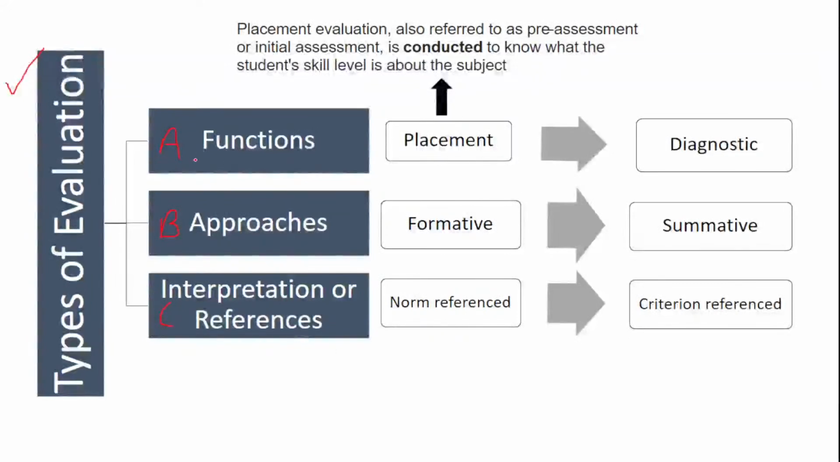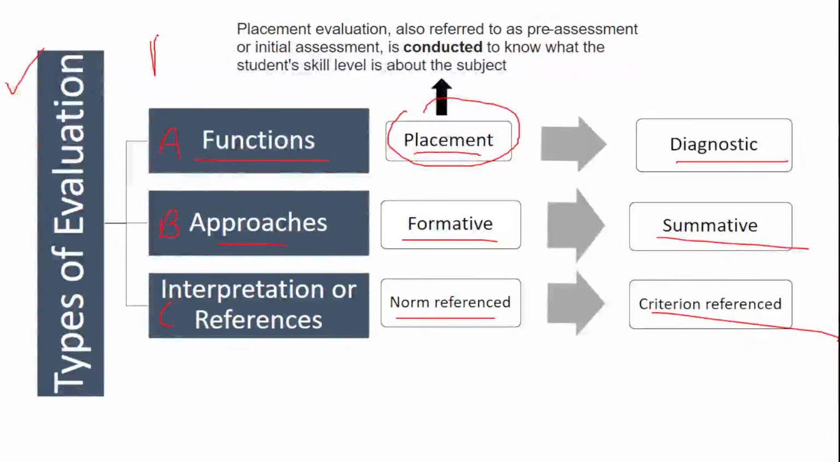So when we talk about the functions or role, it is divided into placement and diagnostic. When we talk about approaches, it is divided into formative and summative. When we talk about interpretation or references, it is norm reference and criterion reference. So let's understand them one by one. Now see, here many students get confused about placement. This is actually a form of pre-placement. It means the pre-assessment which is done, or the initial assessment.